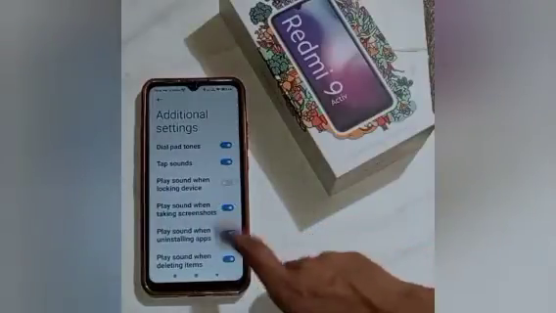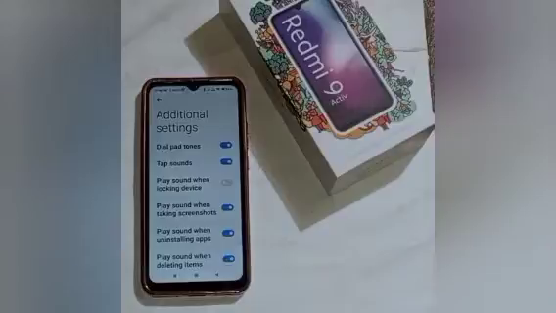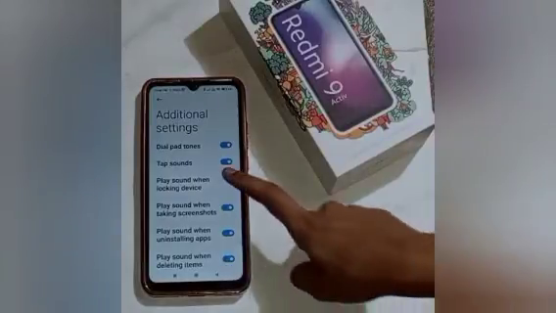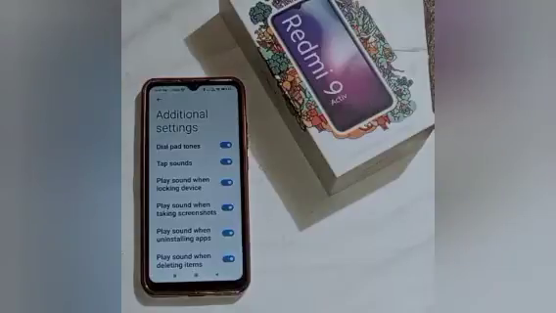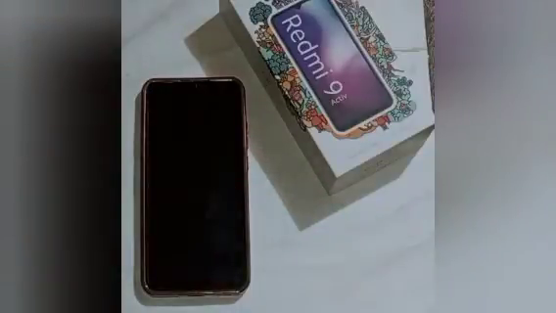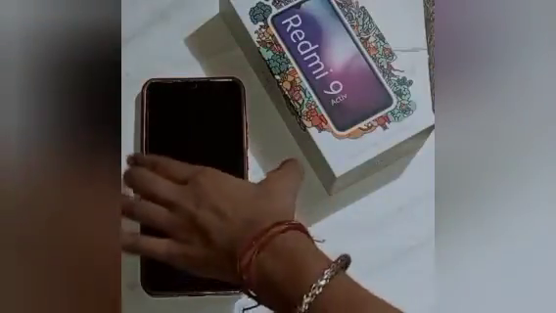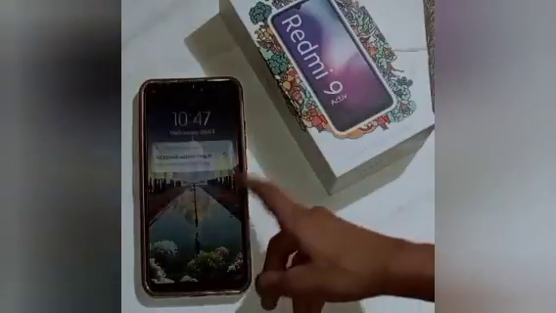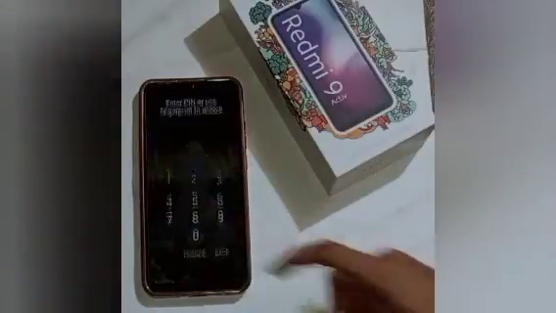After that, you will see many options, and here you will see "Play sounds when locking the device," which is already off. So firstly, turn this on. It means that it plays a sound when we lock the device. I will show you. Here you will see, if we lock the device, it produces a sound. So in this way, the locking sound will be on in our mobile phone.